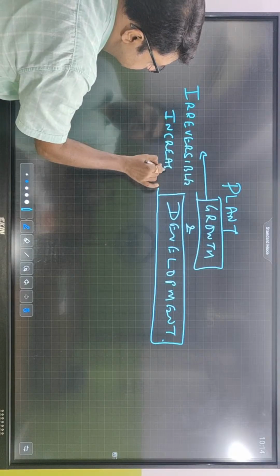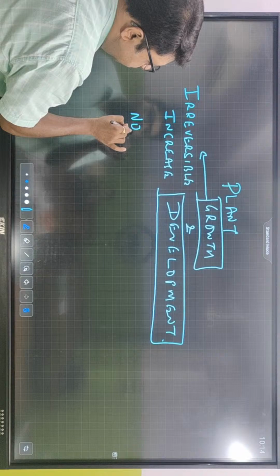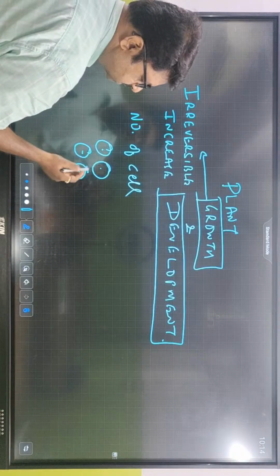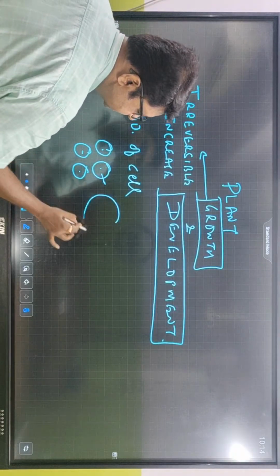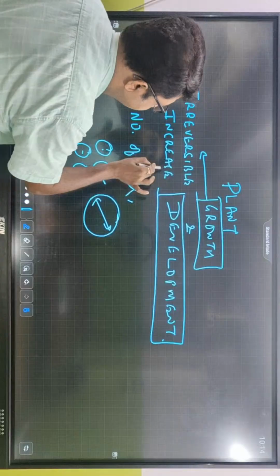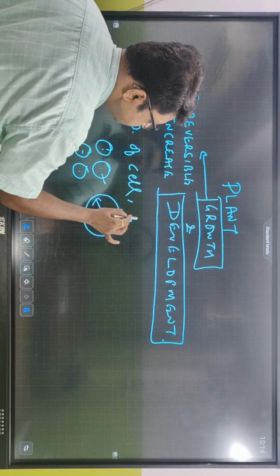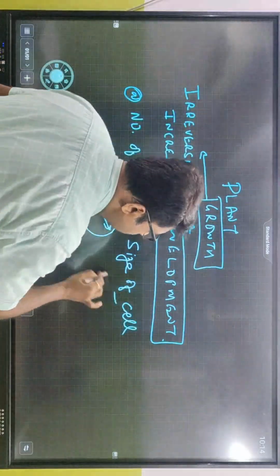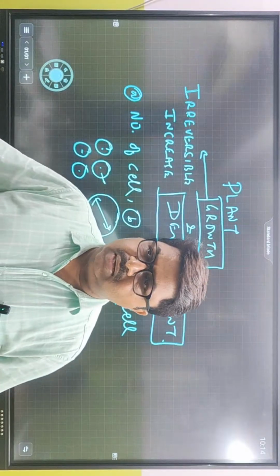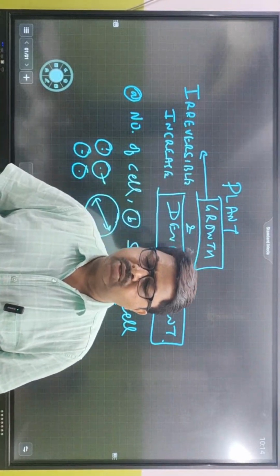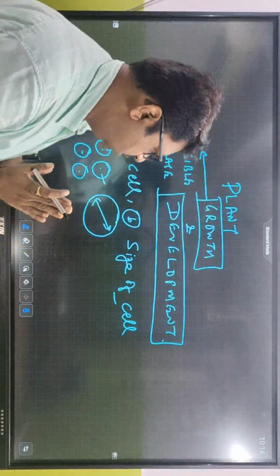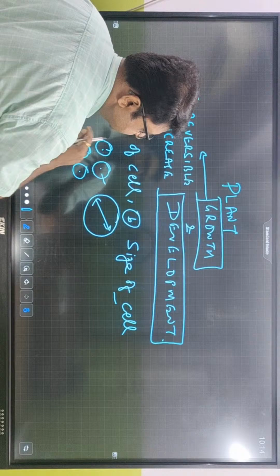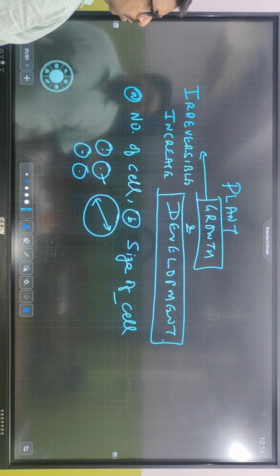in first number of cell এর নাম্বারটা বাড়তে পারে। Next, the cell size, the size of the cell can also increase. Number one, increase in number of cell, number two, the size of the cell. So if the size of the cell increases, as a whole the organism size is also going to increase, তাই না? As a whole organismের সাইজটাও ইনক্রিজ করে যাবে। So growth হলো এটাই, irreversible increase in number of cell, size of the cell, and ultimately leading to what? The growth of the organism.